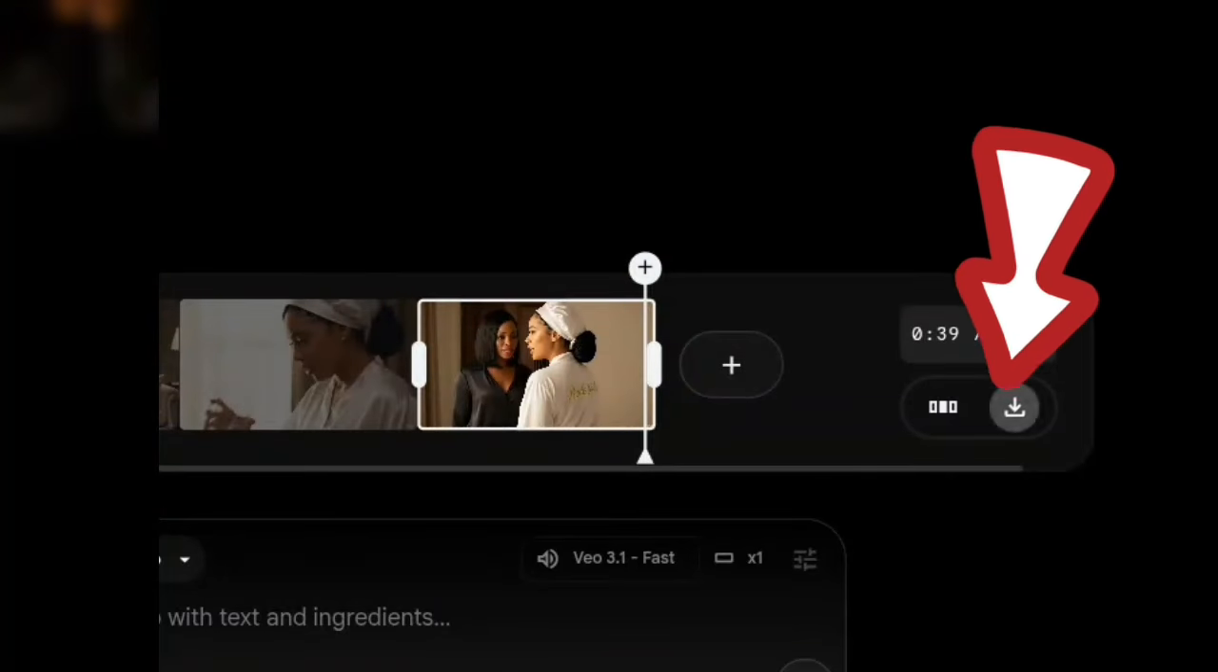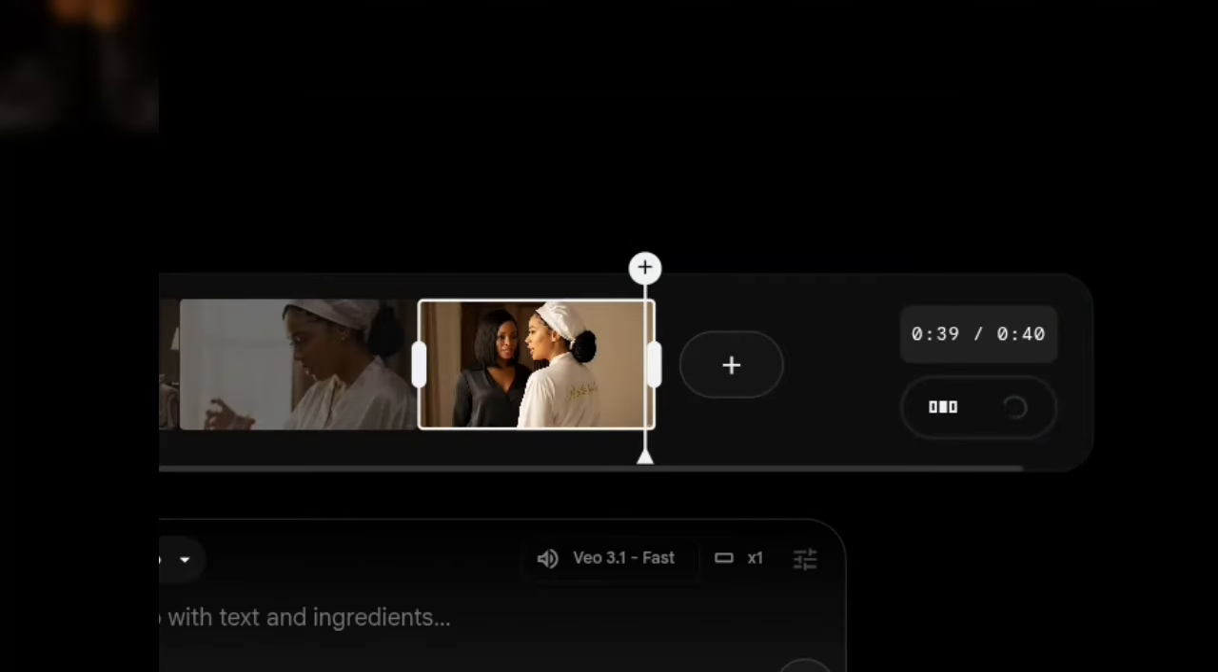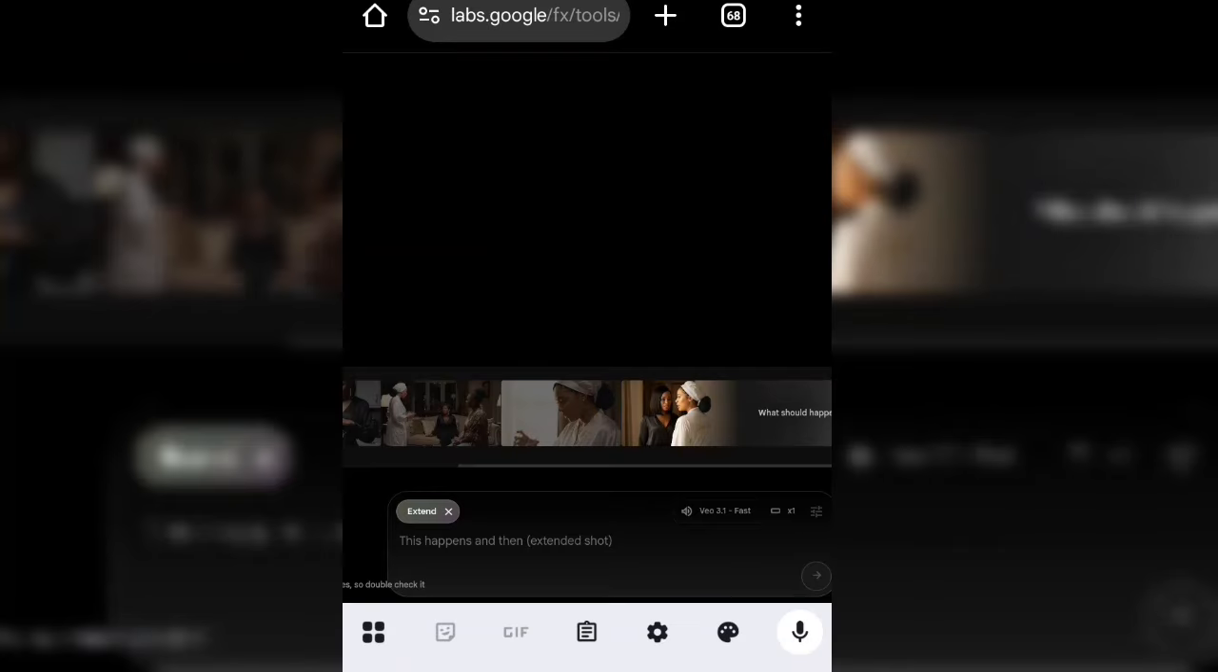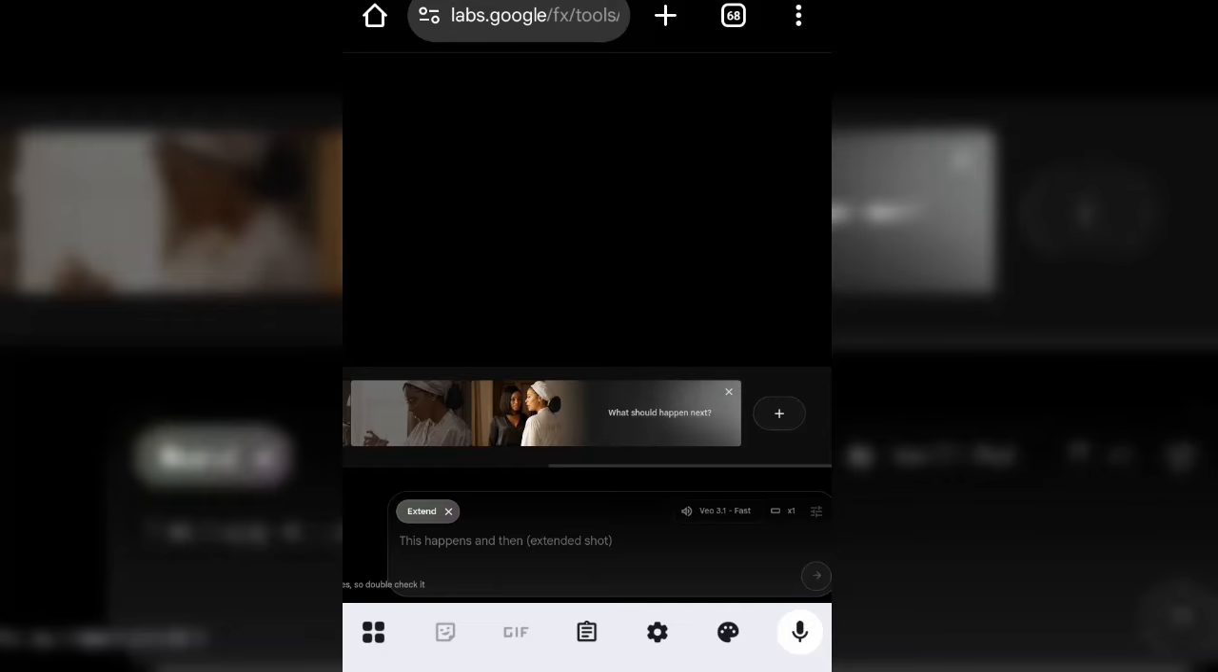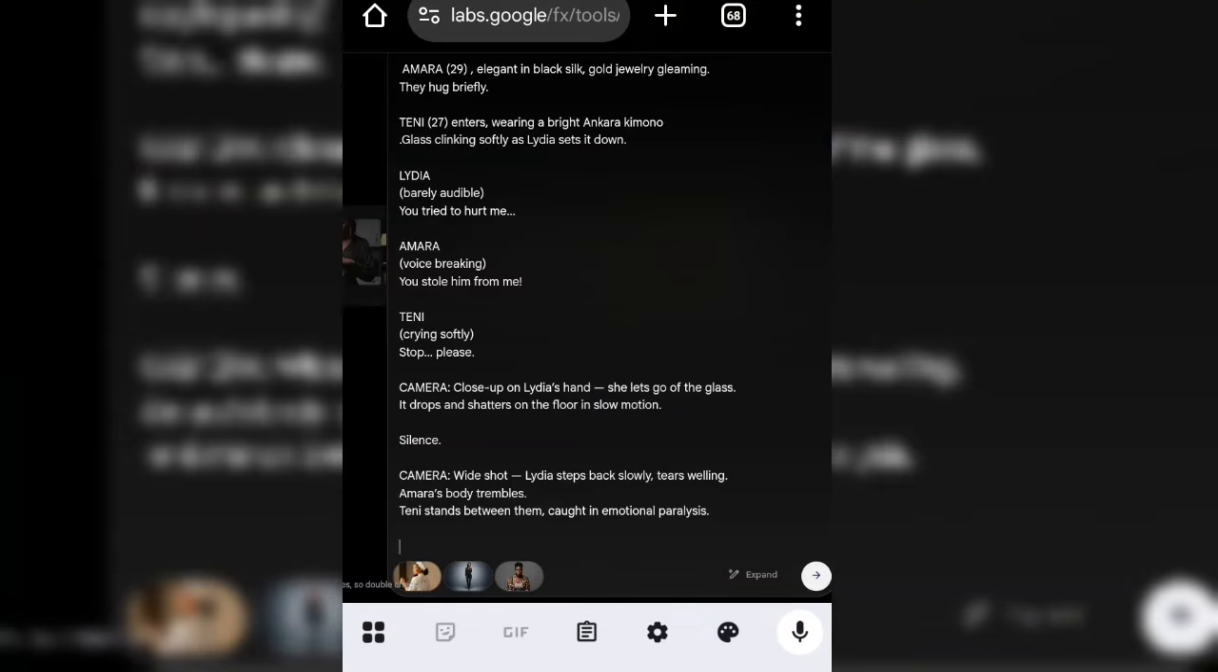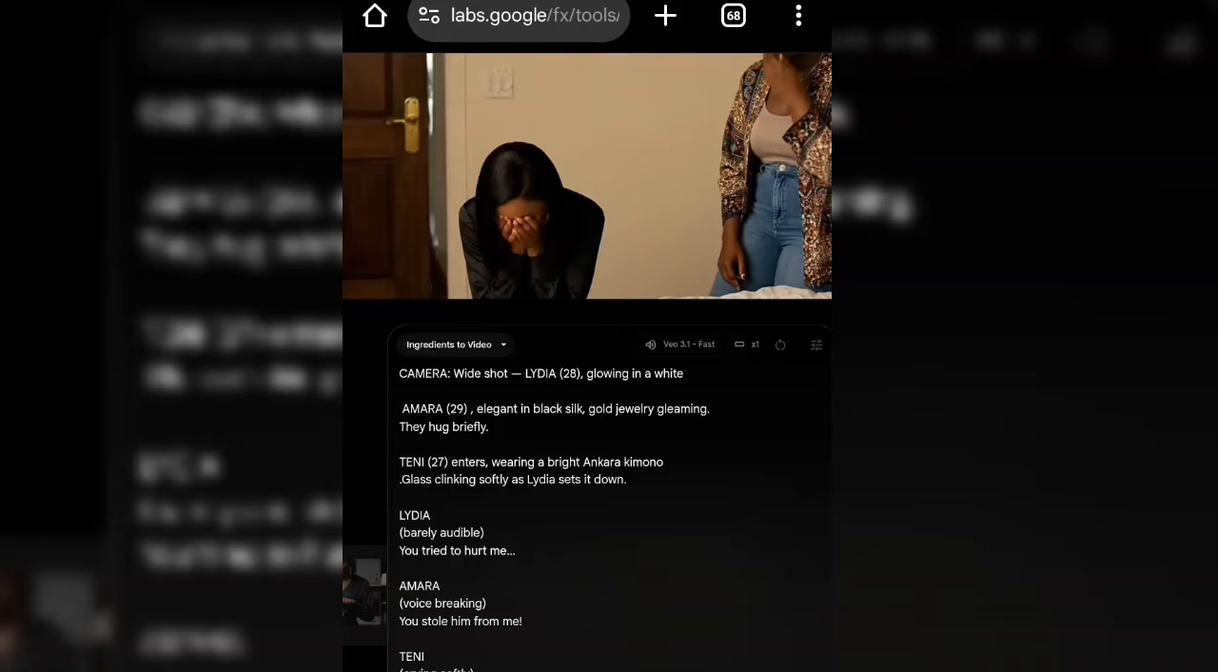Next, I'm going to download this one. Just click on it and download. So in a situation like this, when the video is done exporting, all you have to do is go to your watermark remover and remove the Veo watermark, take it to CapCut, edit, add your auto caption and export. Your video is ready. Alright, so that is how to achieve this result.